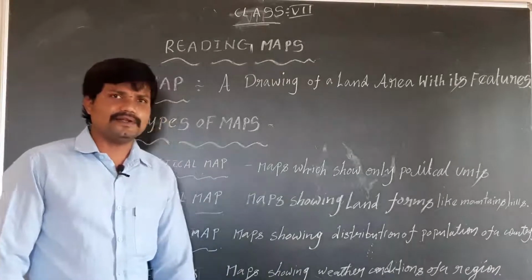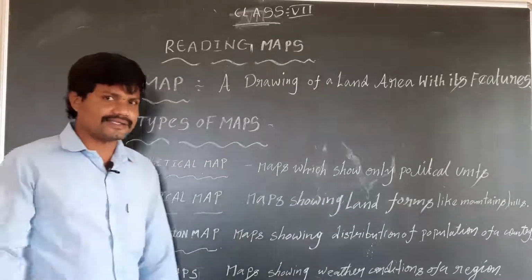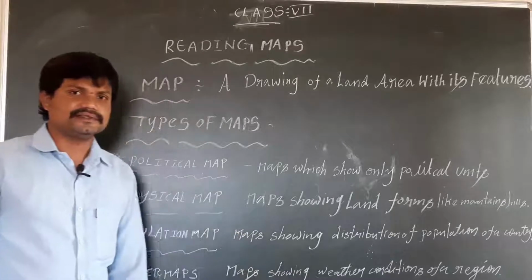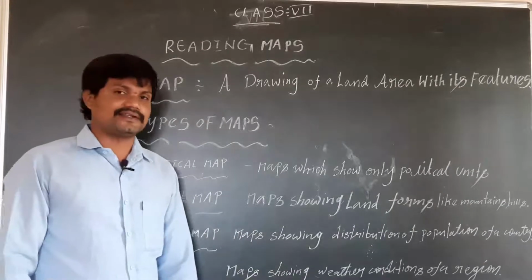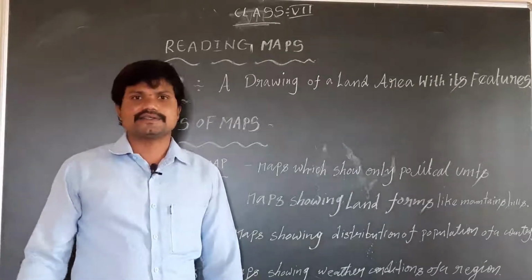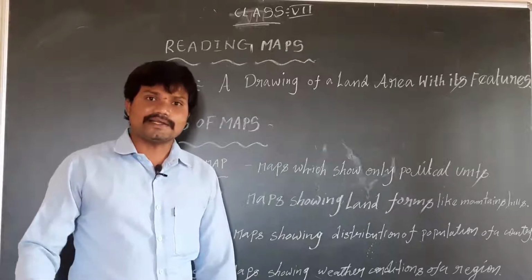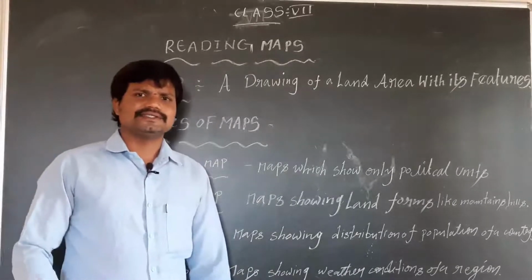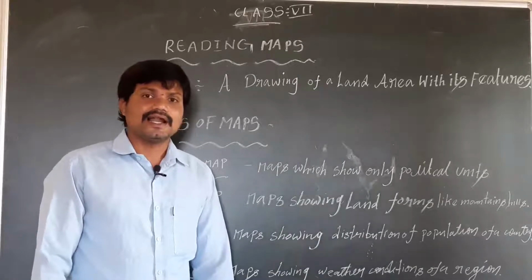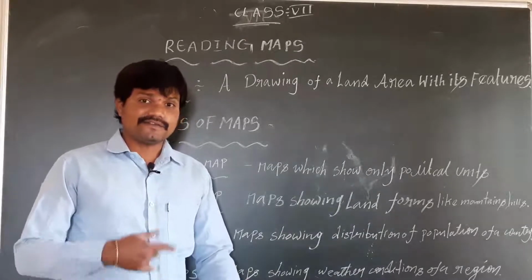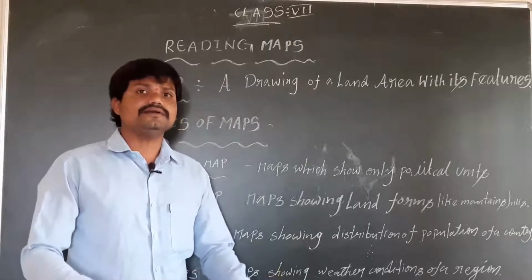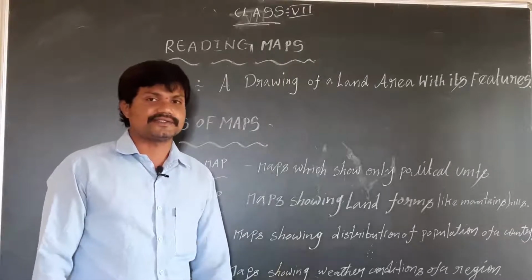For example, surrounding us hills are there, mountains are there, rivers and plateaus, plains, deserts, different features on the earth surface.